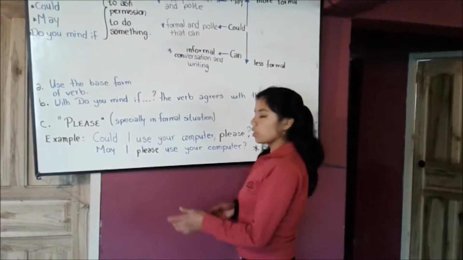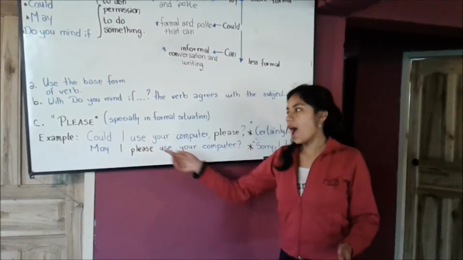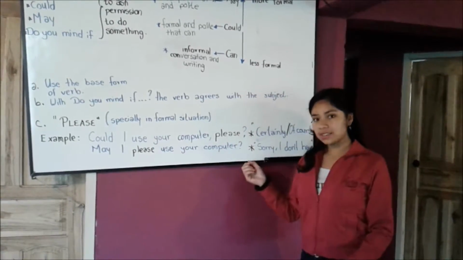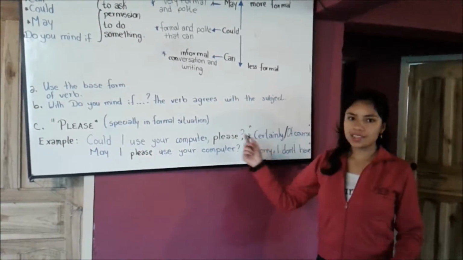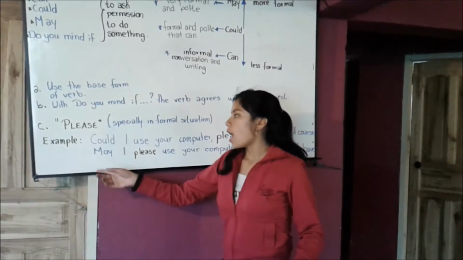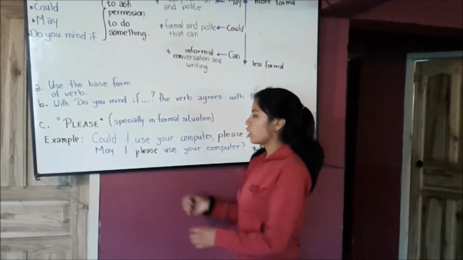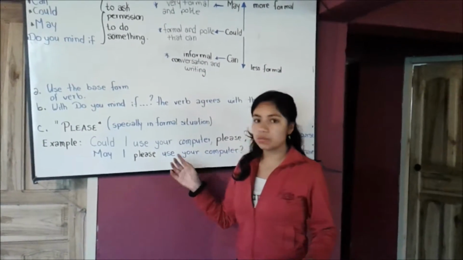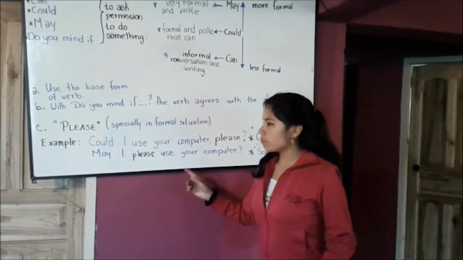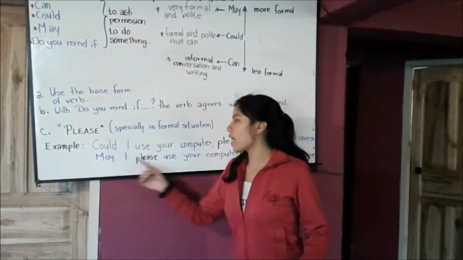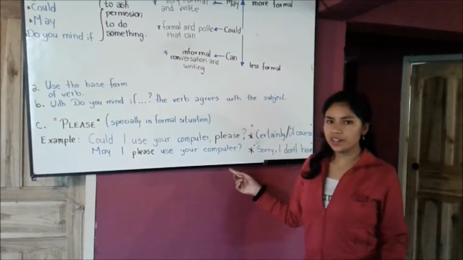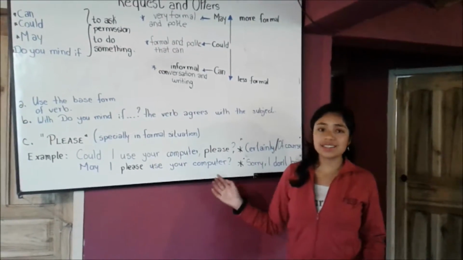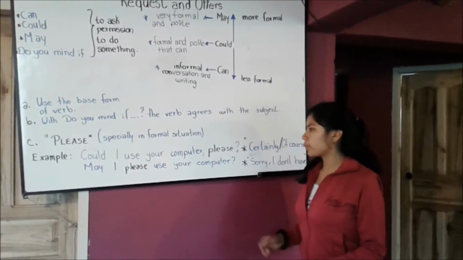Okay, in this part, you say, could I use your computer, comma, please? And don't forget, it's a question. In this part, use please in the middle of sentences before the subject. May I please use your computer? In this part, don't forget that it's not necessary to use a comma.